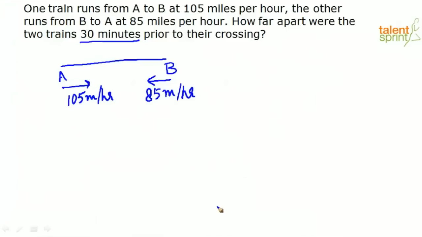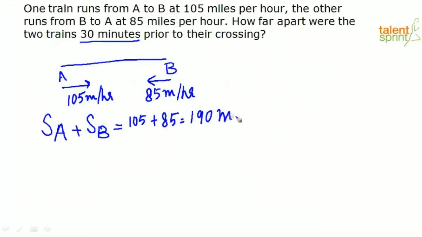Yes, you use the relative speed concept. Exactly. So, Roshan, you are right. The relative speed concept is what we are going to use. So, in relative speed, what do you know? If there are two objects moving in the opposite direction, the resultant speed is always equal to the sum of the speeds of the two objects. So, I can say that the relative speed of both the trains put together is 105 plus 85, which is equal to 190 miles per hour.